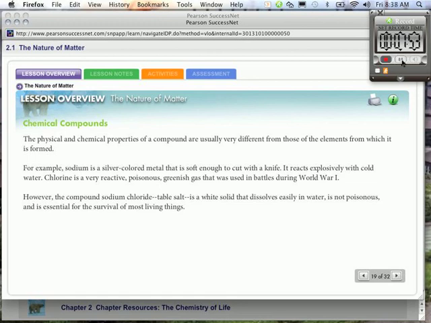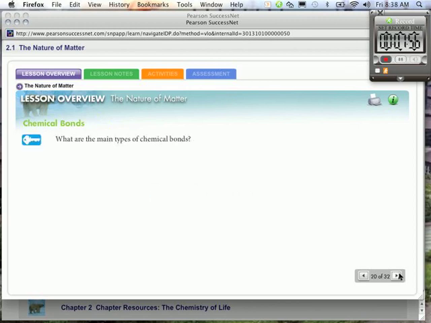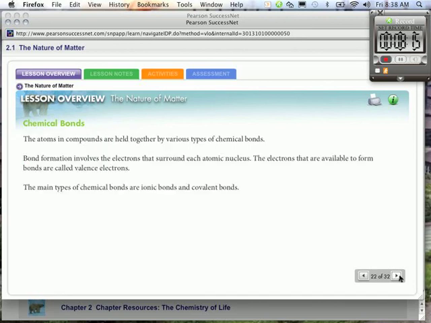What are the main types of chemical bonds? You should have these written in those notes that I gave you for this color paper, because I gave you spots to put them. Put them there now. The main types of chemical bonds are ionic bonds and covalent bonds. I believe you have a field for each one of those. The atoms in compounds are held together by various types of chemical bonds. Bond formation involves the electrons that surround each atomic nucleus. The electrons that are available to form bonds are called the valence electrons. The main types of chemical bonds are ionic bonds and covalent bonds.